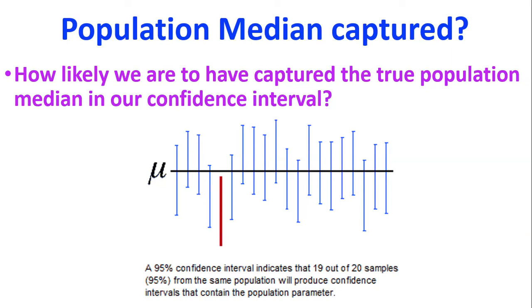So what it's saying is, if I took 20 samples and I got a confidence interval for each of those 20 samples, one of those confidence intervals, this one in red here, would not contain the true population median. So 19 of them will, one of them won't. Now we're not doing specifically a 95% confidence interval, but our confidence intervals are around about 95% confident.